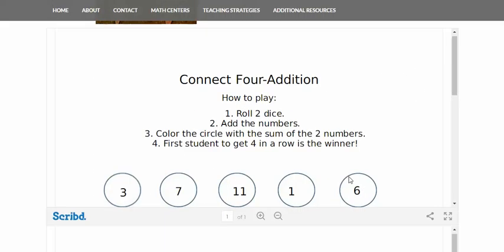Down here, I've just created 2 other math centers on Word documents. So the first one is called Connect 4 Addition. All you need is 2 dice and a marker for this one. And this is a good activity that can be done in partners, so students can kind of compete to see